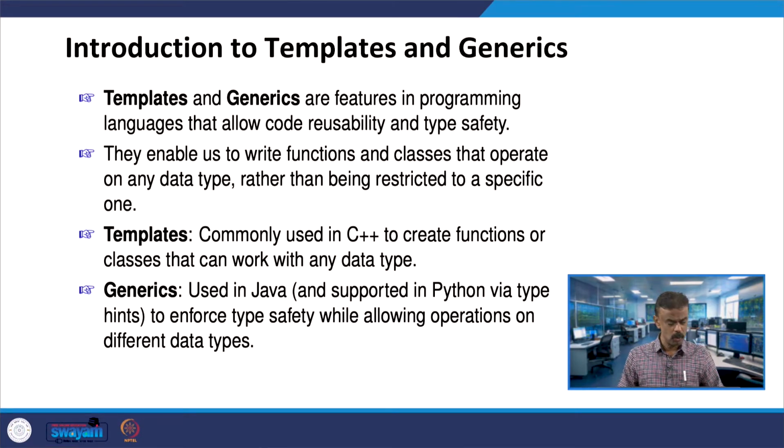This is a commonly used concept in C++, where we have templates. Templates are used to create functions or classes which can work with any data type. And generics are used in Java, and are supported in Python via type hints. Anyway, we are going to see that. Generics enforce type safety, which we already saw, and allow operations on different data types.